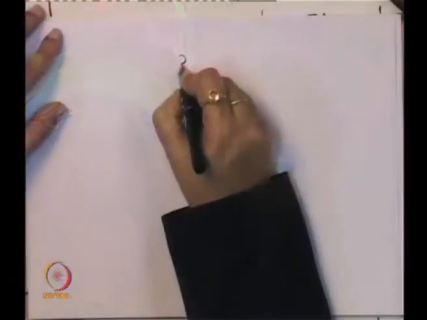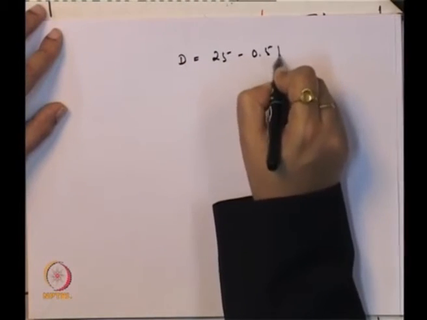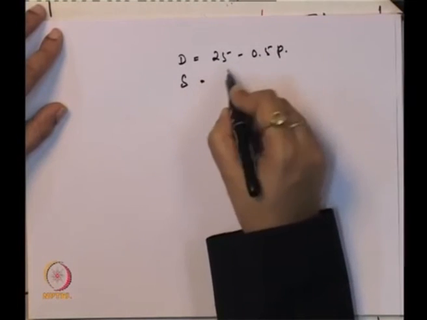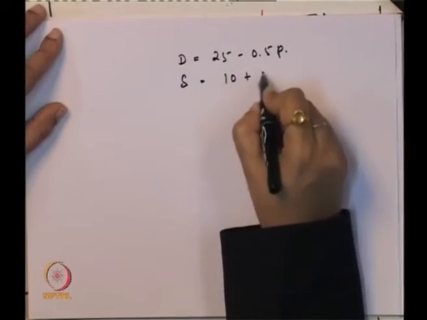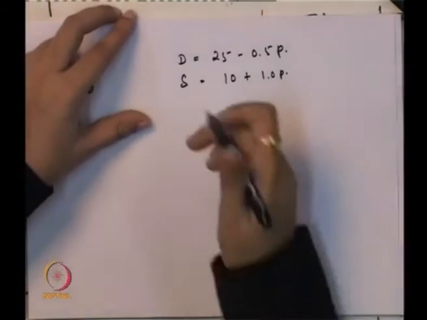So we will take the market demand curve, that is D equal to 25 minus 0.5P, and we will take the supply, that is 10 plus 1.0P.